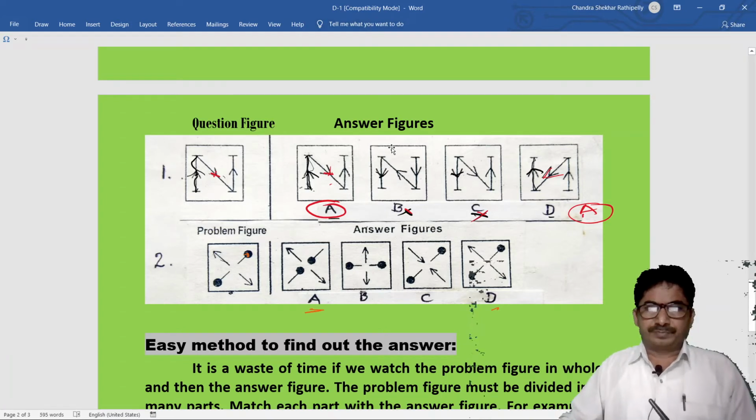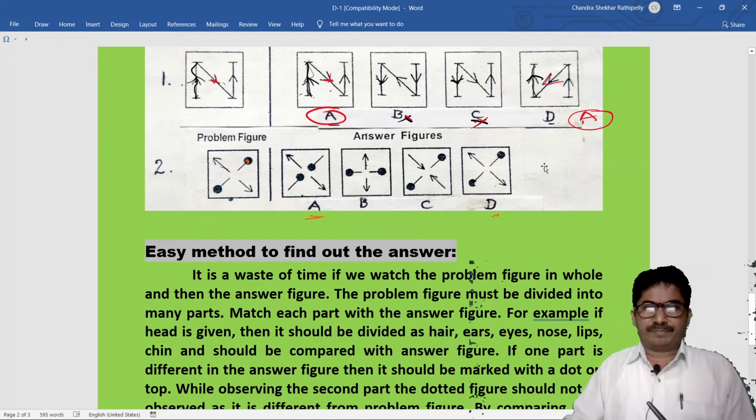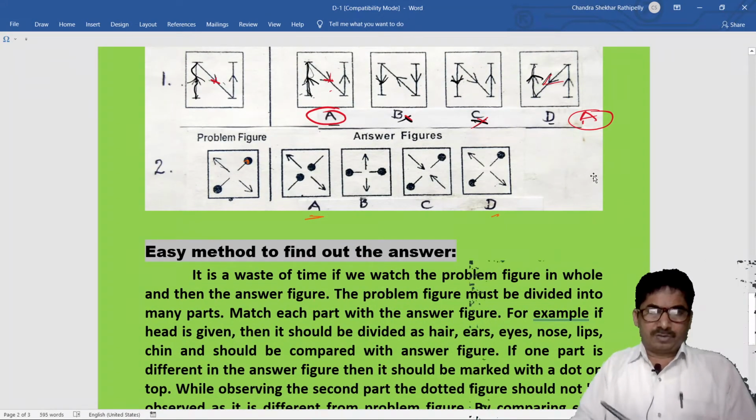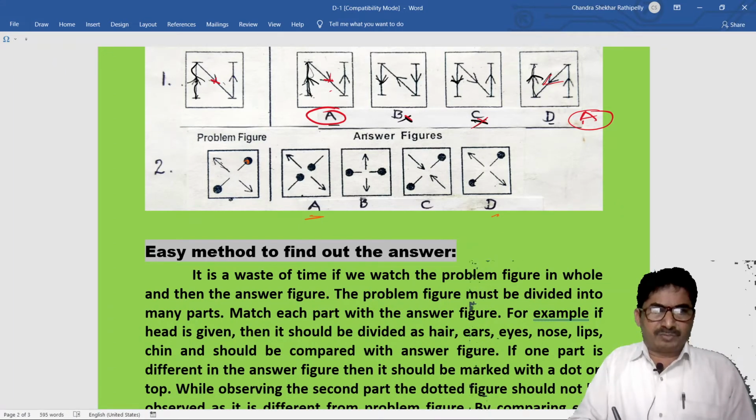Next, in the second figure, first we are observing these arrow marks. They are going to the corners. In this also, corners. In this one, they are different, going to the sides, going opposite to the side.